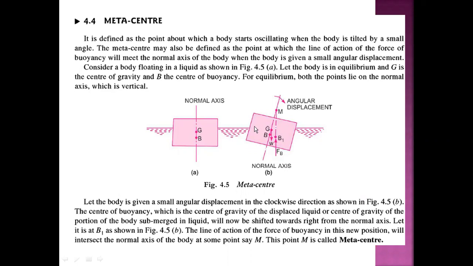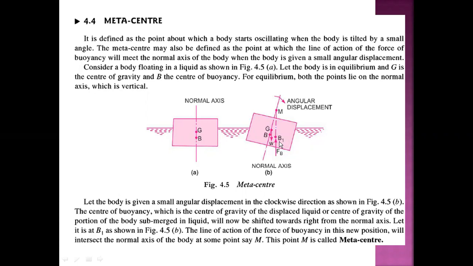Now let the body be given a small angular displacement. Let's see figure B. The body has been given a small angular displacement in the clockwise direction. Now the center of buoyancy, which is the center of gravity of the displaced liquid or the center of gravity of the portion of the body submerged in liquid, will now be shifted towards the right. We can see in the figure, this is shifted towards the right from the normal axis. Here is the normal axis and the center is shifted to the right side. Let it be at B1.